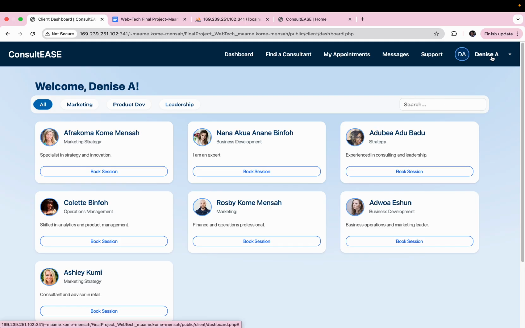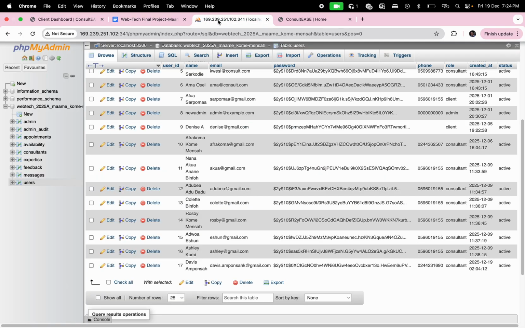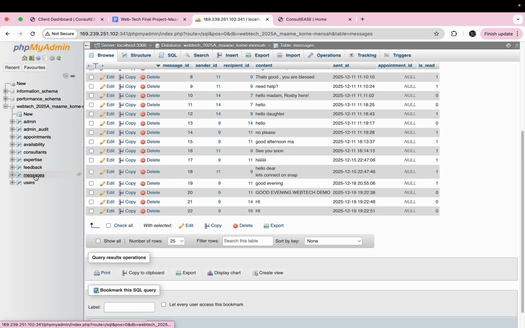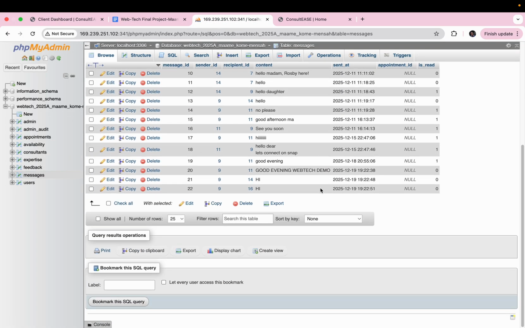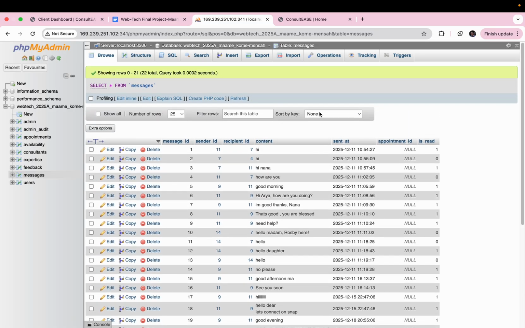So as you can see, you can actually edit your profile as a client. It will show in the database. Now let's go to messages in the database. Now we'll see what we've just typed. We typed good evening Webtech demo. It's reflected in our database. This is the kind of interconnectedness that my work provides.